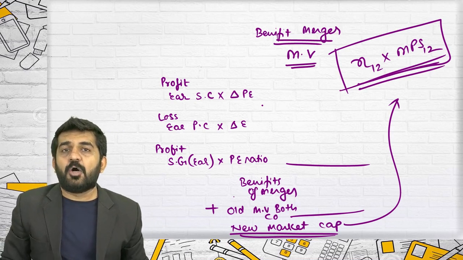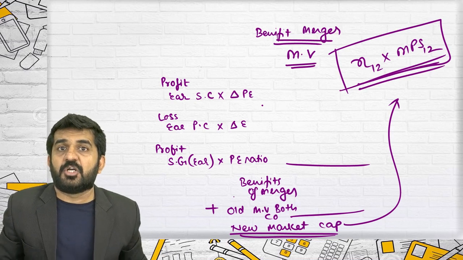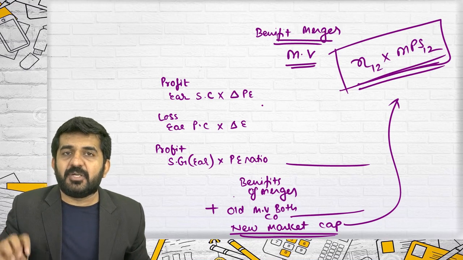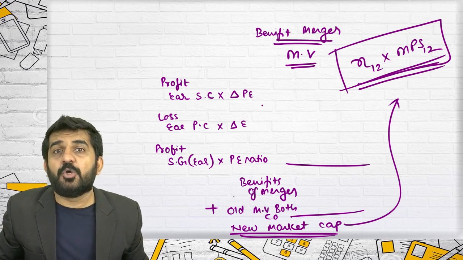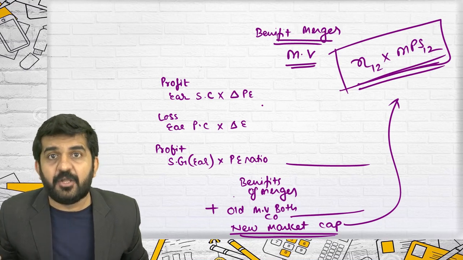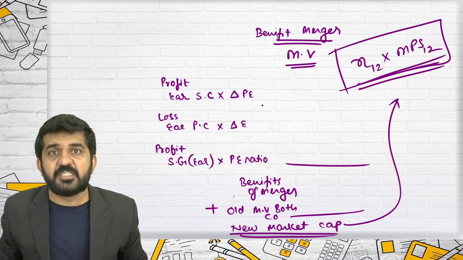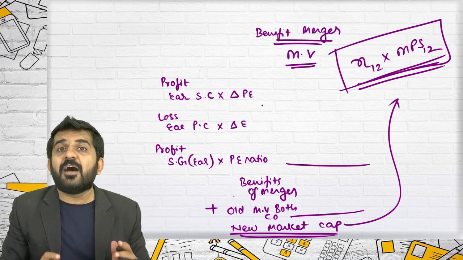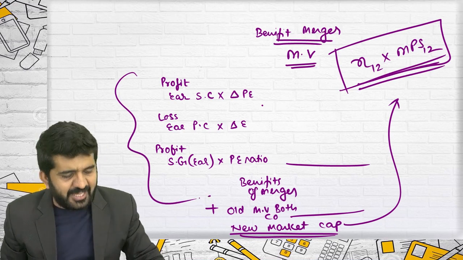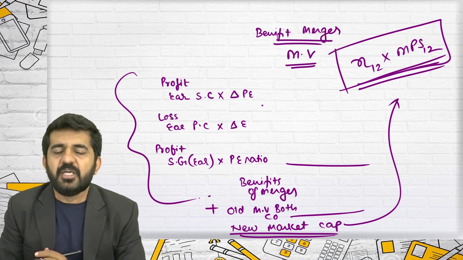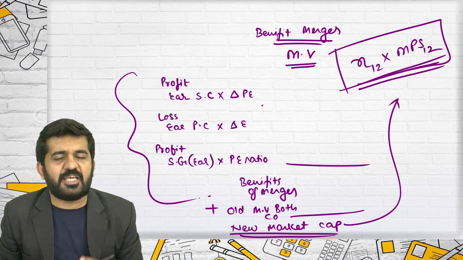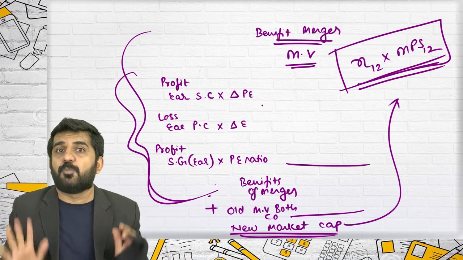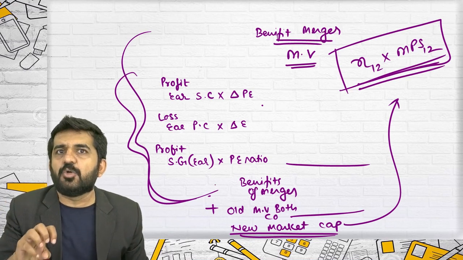They will tell you to find out what the benefits of merger are, how you will find it, how the PE ratio will help the purchasing company and selling company, which company has the lower PE ratio and will be benefited, or the merger will have benefits, how synergic gain will help in benefits of merger. So you will be asked that type of question, and without this clarity, you will not be able to do it. Sir, we have not done this. You can watch the first lecture of merger and acquisition. In the first and second lecture, we had discussed only this point. Correct.